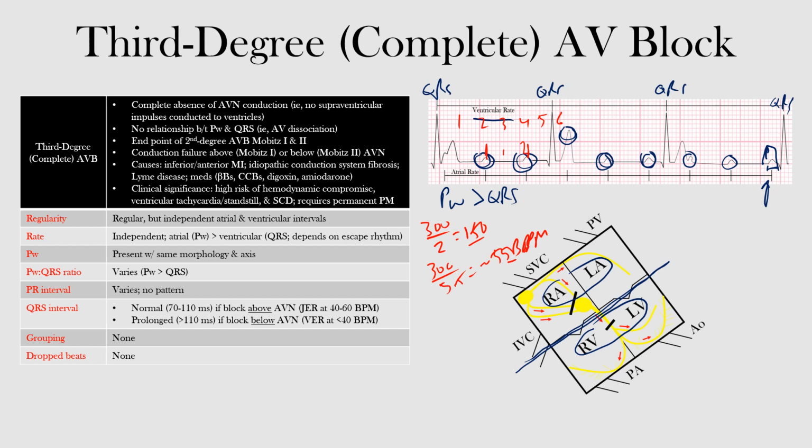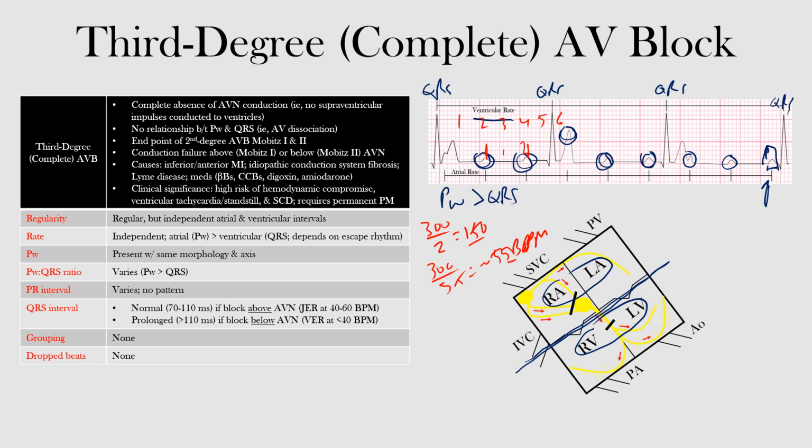Okay, remember Mobitz type 1, we had that progressive lengthening of our PR interval, and then the dropped beat. Whereas in Mobitz type 2, we had those intermittent, sudden dropped beats, okay, with constant normal PR intervals. All right, so let's look at both of these lesions. If the lesion occurs above the AV node, that is at the crest of the AV node, a junctional escape rhythm will take over and drive the ventricles. Therefore, in this case, we would see narrow QRS complexes at the intrinsic rate of the AV node, which is often between 40 and 60 beats per minute.